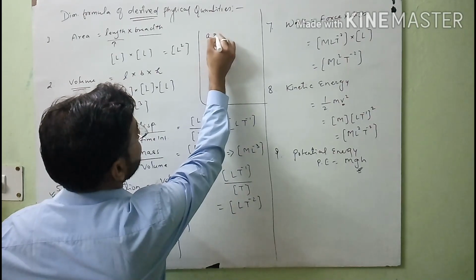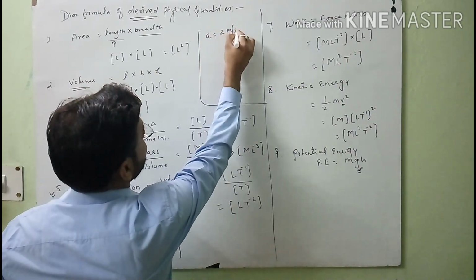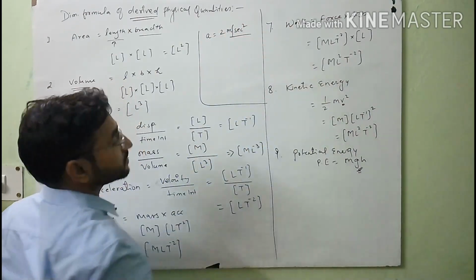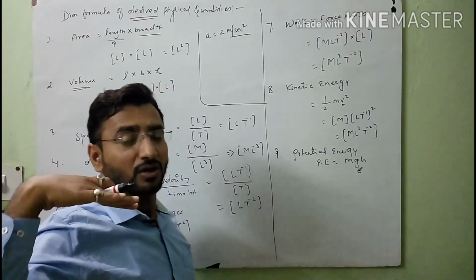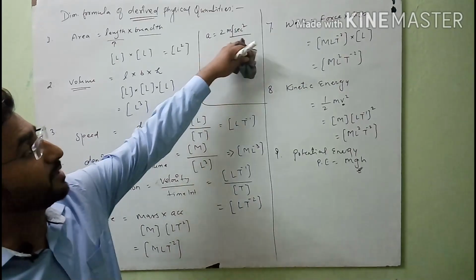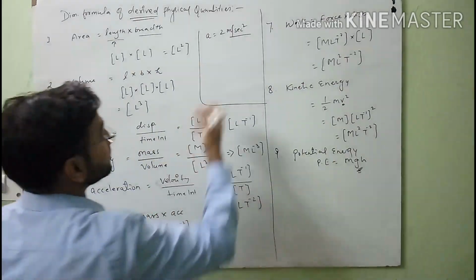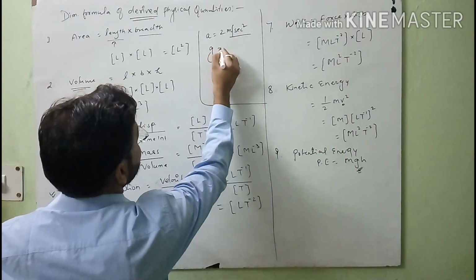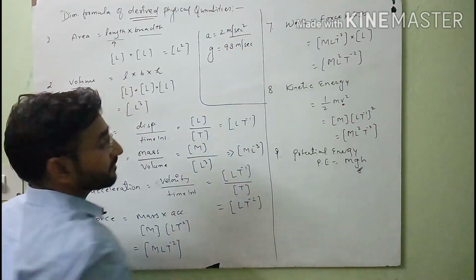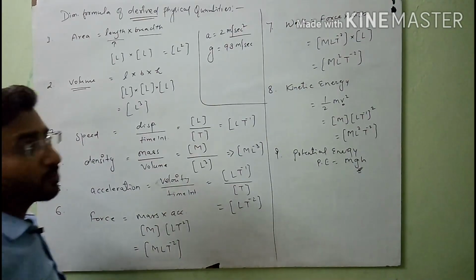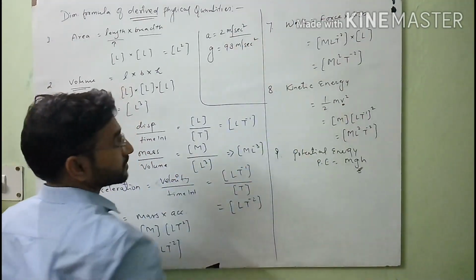when we talk about linear acceleration, the SI unit for linear acceleration is meter per second square. When the object is moving in a linear way, or linear motion, acceleration will be represented in this way. But in case of vertical motion, I will use the acceleration due to gravity, which is 9.8 meter per second square.